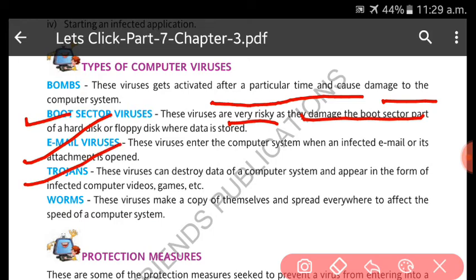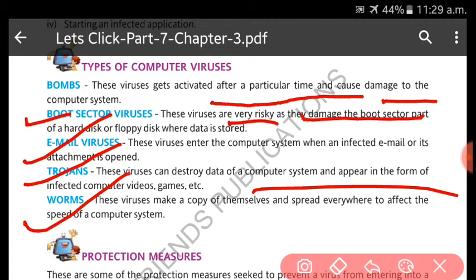Next are email viruses, which come by email. Trojans: what they do is appear in the form of a friend. You will think that yes, it is a good thing, we should download that, we should work on that. In a friendly manner they will appear, but they are not like that. They will infect your computer system.